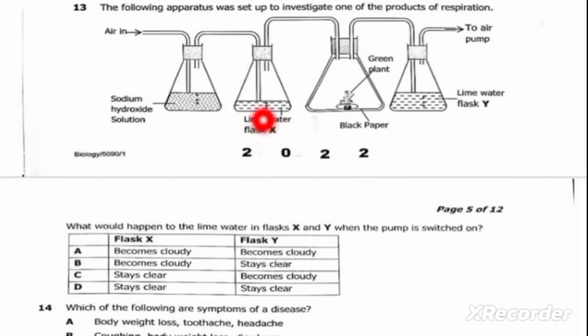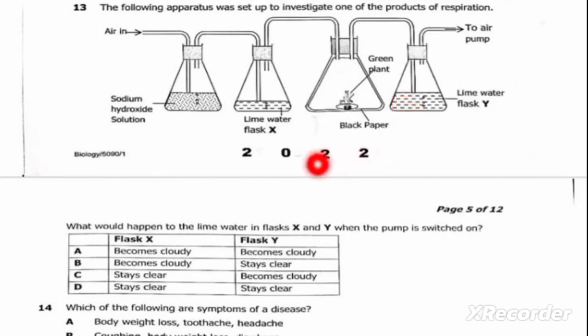Reason being, there is no carbon dioxide in the air. Carbon dioxide is the one that is capable of turning lime water into milk. Here we are having the green plant, and we know one of the products of respiration is carbon dioxide. So if this green plant respires, carbon dioxide will be produced. And when carbon dioxide passes through lime water, it will turn cloudy or turn milky.